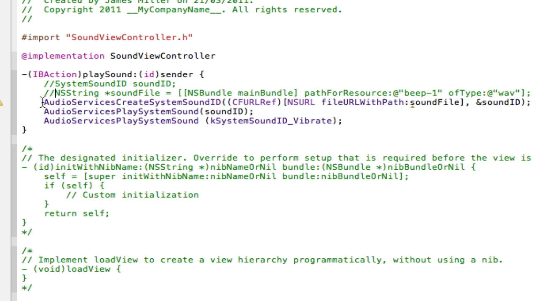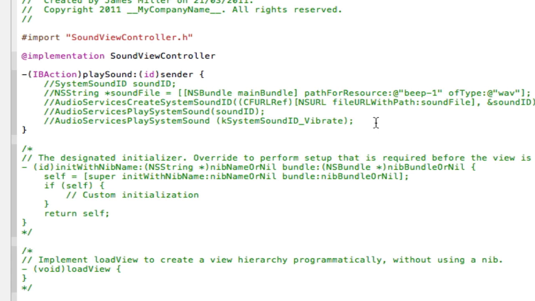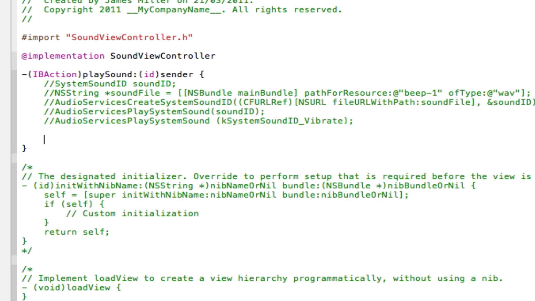I'm going to comment it out by doing the 2 slashes at the start of each one, because I might need to use it later. And now I'm going to set up the URL to actually point to where we want our file to be. So we're going to point it to our sound file. So I'll type that out and I'll be back in a minute.